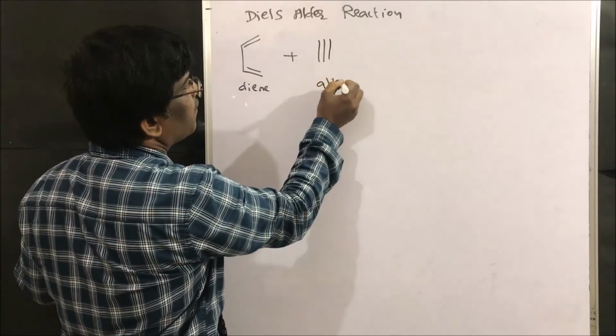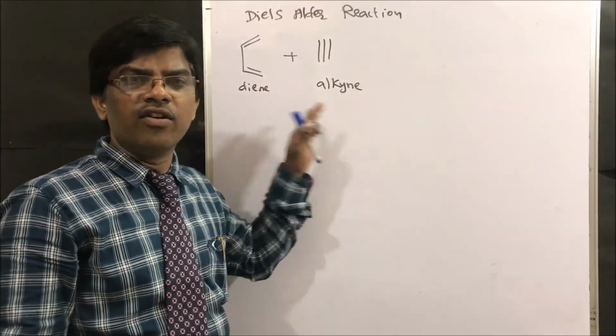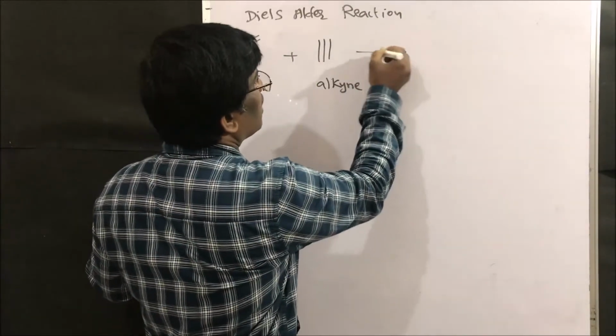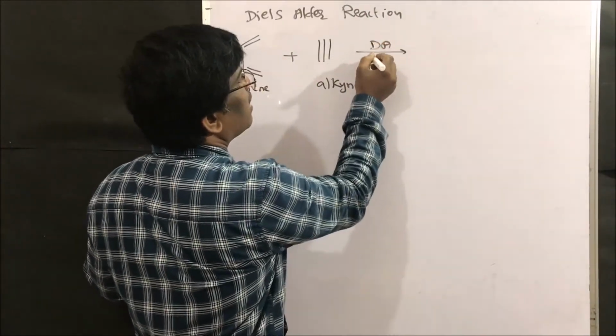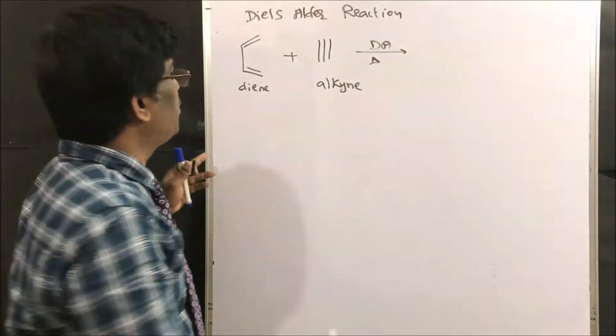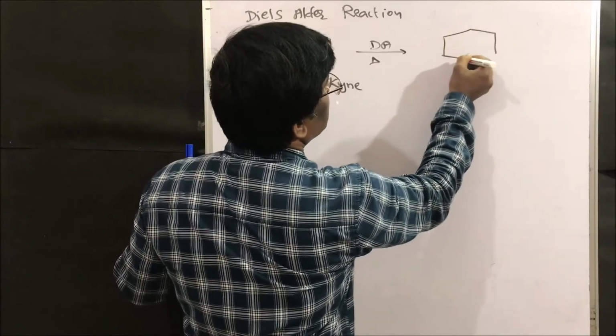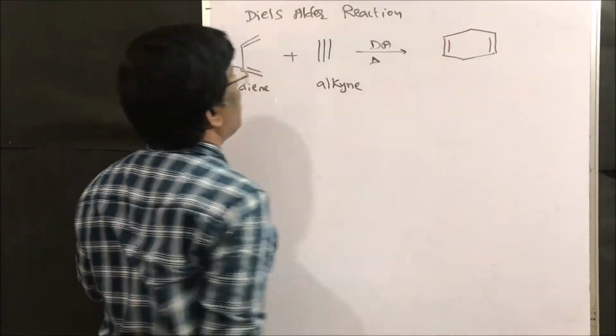In place of the dienophile, we can use an alkyne as the dienophile. So the Diels-Alder reaction can be done under thermal conditions or light, or some Lewis acid will be used to give a cyclization compound. A 6-membered cyclic ring will be formed.